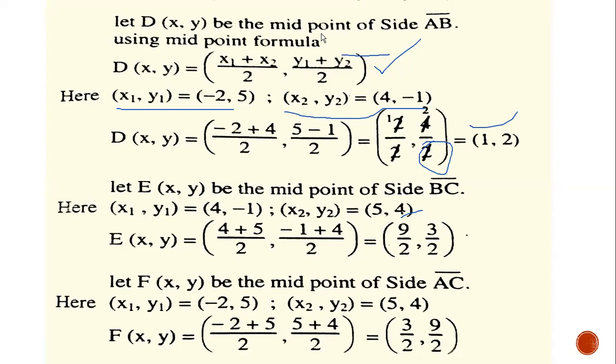Now simply what you have to do here, substitute these values in the formula, and after substituting these values in the midpoint formula, you will be able to get 1 and 2 as the coordinates for point D.